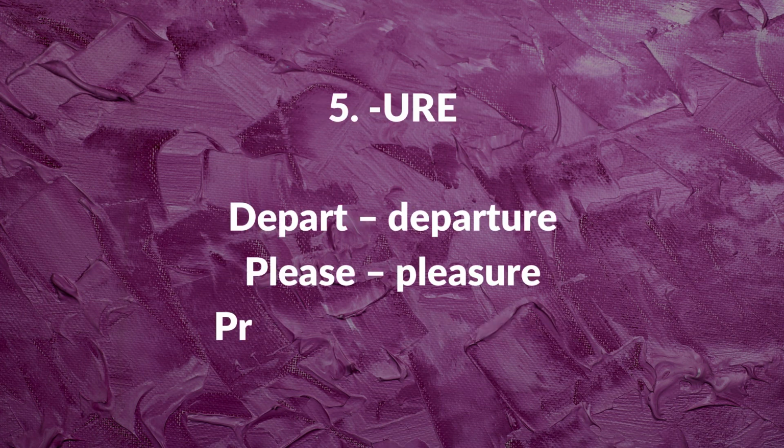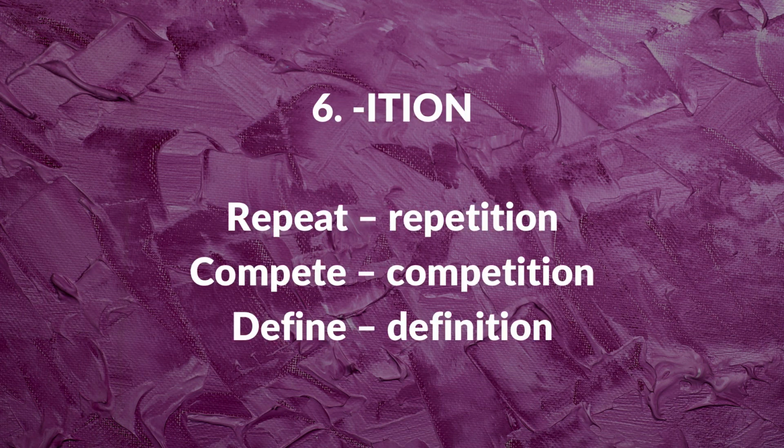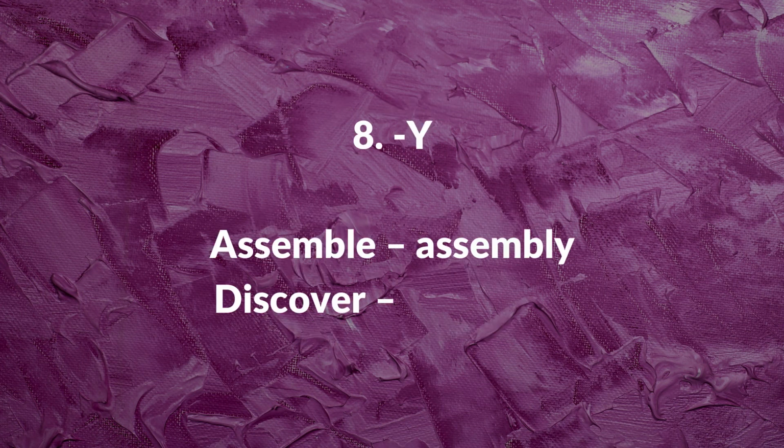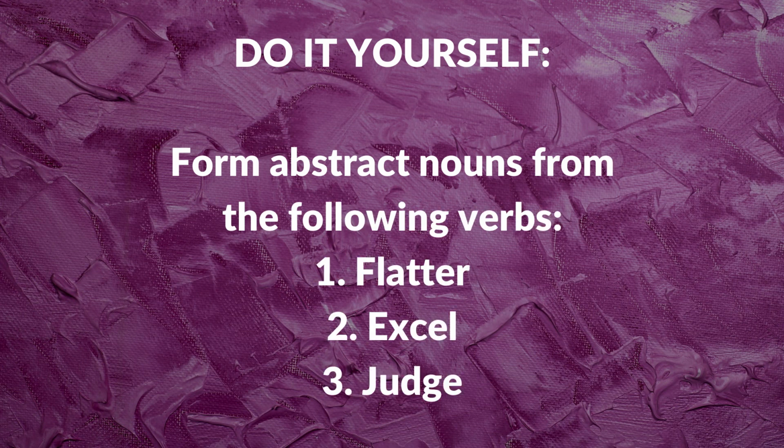You can also form with the ending ure, that is for the words like depart, departure, please, pleasure, proceed, procedure. The sixth type is with the ending ition. Repeat, repetition, compete, competition, define, definition. Next is with the ending age. Waste, wastage, carry, carriage, pass, passage. And the last type in verbs is with the ending y. Assemble, assembly, discover, discovery. Try to solve this by yourself for the next 3 verbs that are given here.